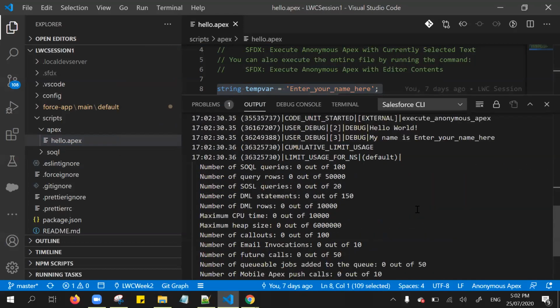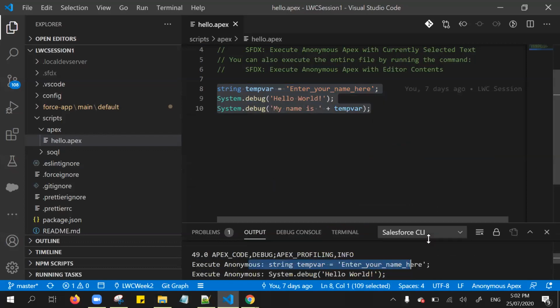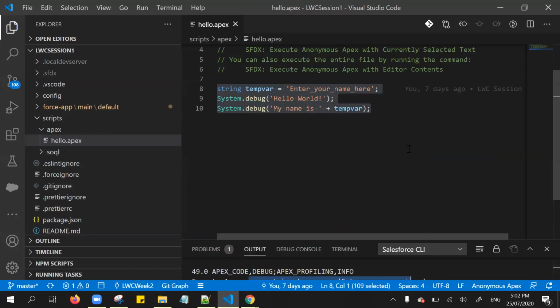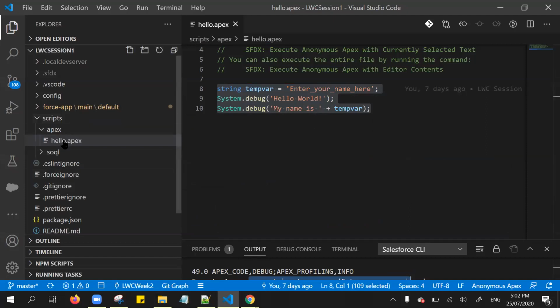In such a way we can execute the anonymous Apex class from Visual Studio Code also using this Apex. You can even create n number of files also. The beauty here is